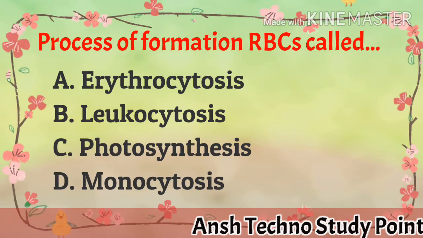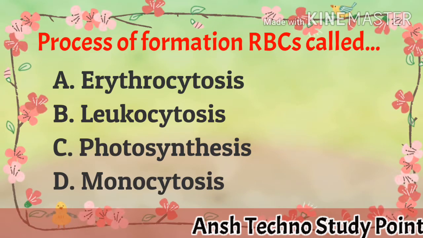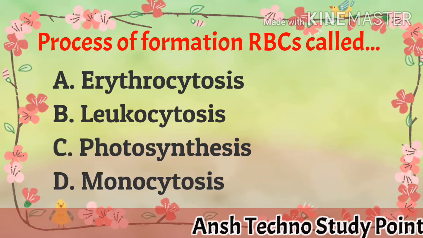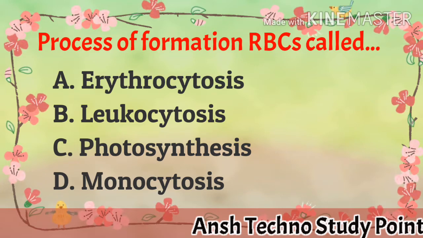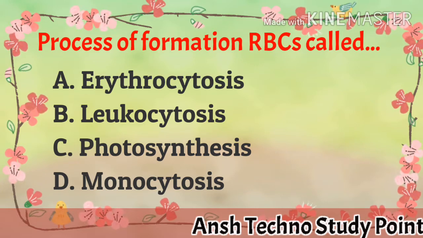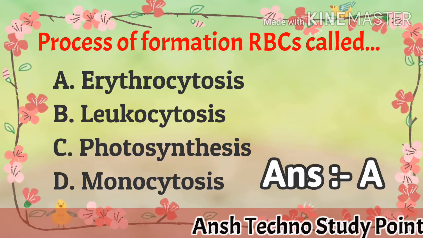Process of formation of RBC is called as A. erythrocytosis, B. leukocytosis, C. photosynthesis, D. monocytosis. The correct answer is A. erythrocytosis.